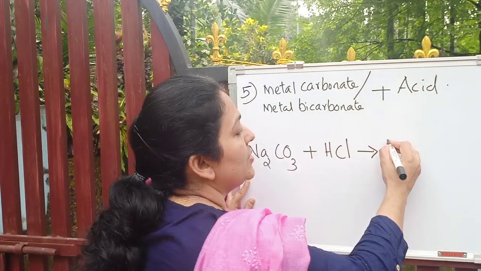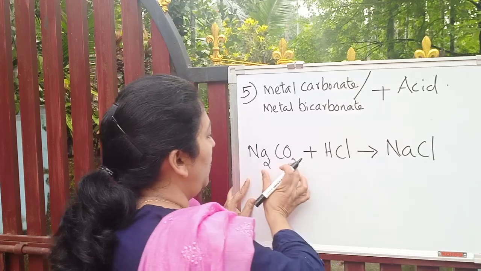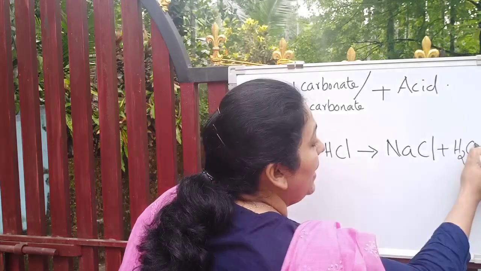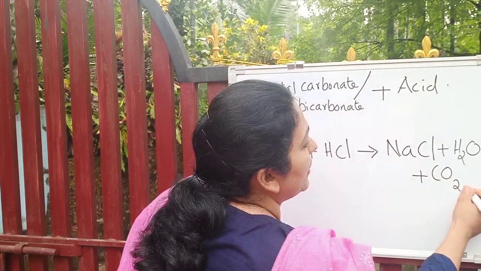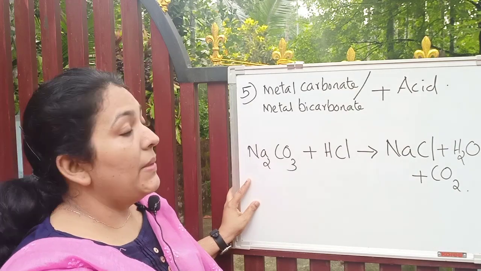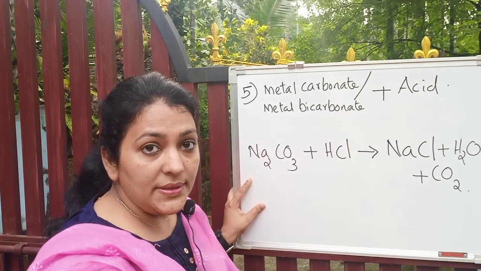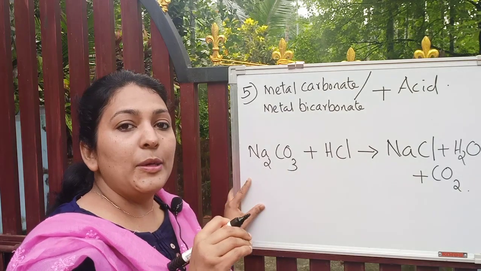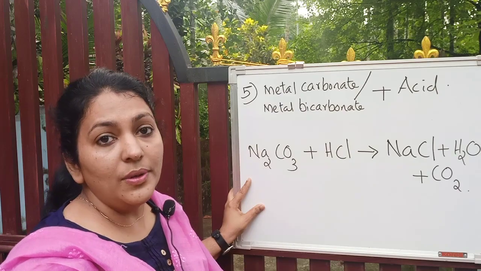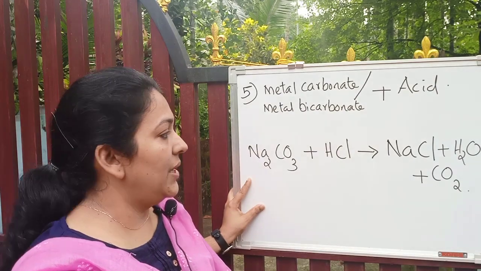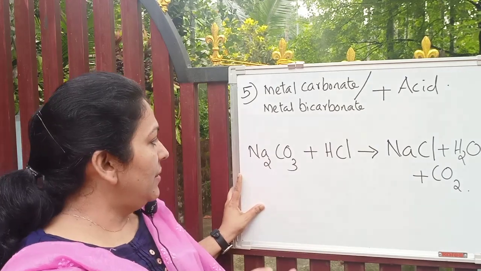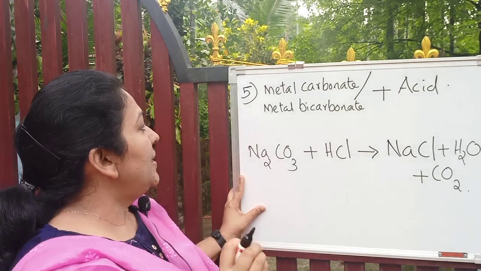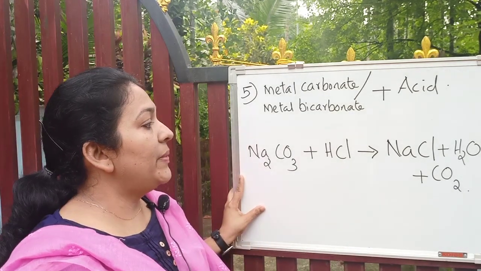So we'll write salt, sodium chloride, water, and also one more product, carbon dioxide. So when a metal carbonate reacts with an acid, three products are formed: salt, water, and, as it is a carbonate, carbon dioxide. Very simple reaction. Try to balance it. It's not balanced. Here sodium is 2, here only 1. So write and balance. Then the next one is metal bicarbonate and acid.